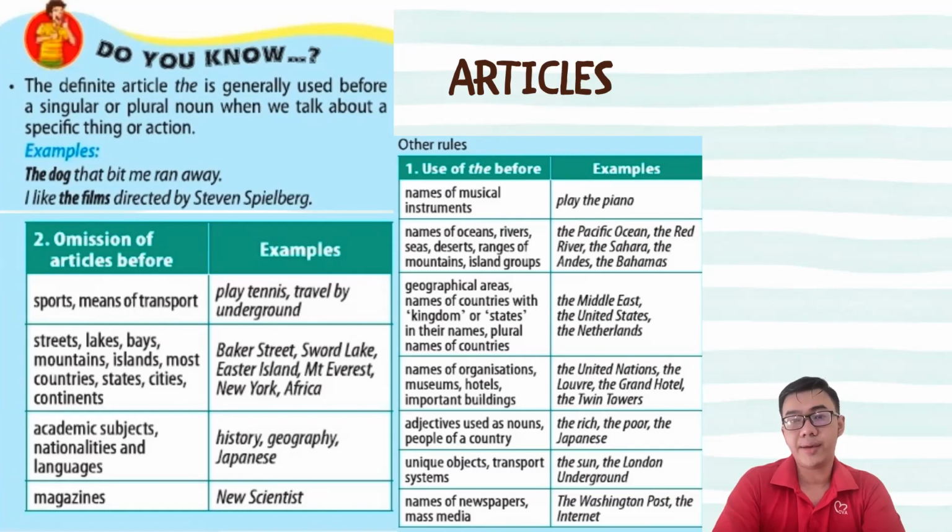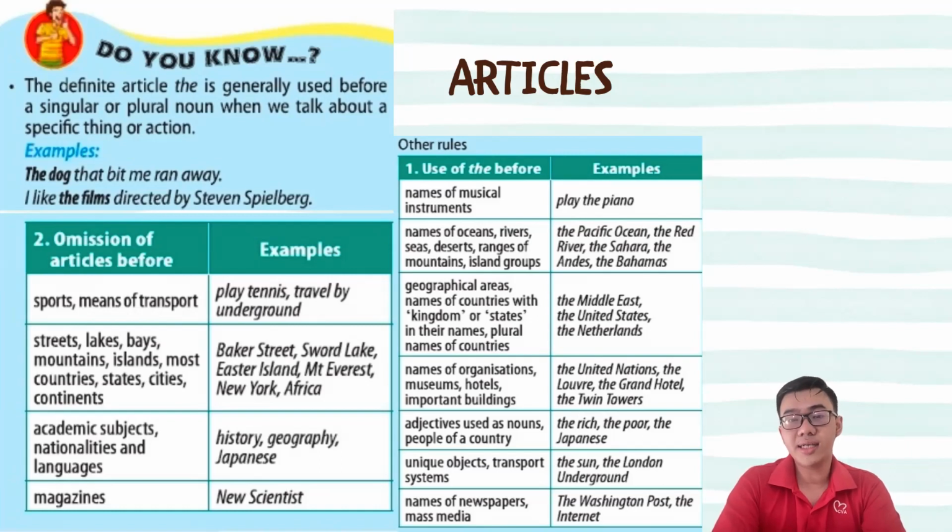There are also some other exceptions, like we do need to use the before names of musical instruments, like play the piano, before the names of oceans, rivers, seas, deserts, ranges of mountains, and island groups. For example, the Pacific Ocean, the Red River, the Sahara, the Andes, the Bahamas. Before geographical areas, names of countries with kingdom or state in their name, or plural names of countries: the Middle East, the United States, the Netherlands.